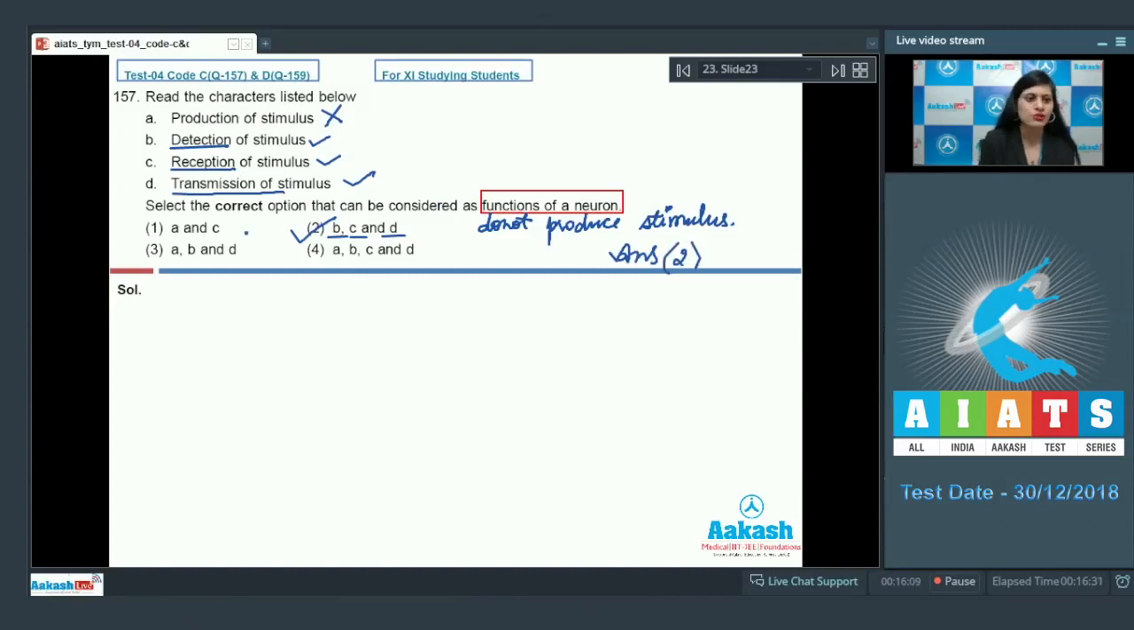Let's discuss other options also. First option given is A and C, and this is an incorrect option because production of stimulus is not a function of neuron. Option number 3 is A, B, and D, and this is also an incorrect option. And option number 4, A, B, C, and D is also an incorrect option. So the correct answer is option number 2. Let's discuss the next question.